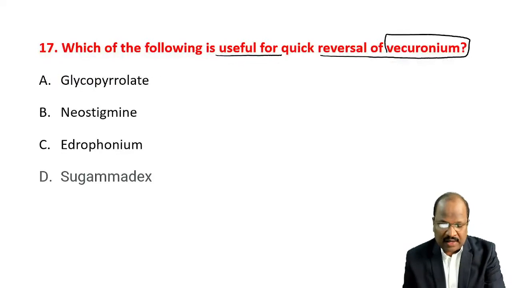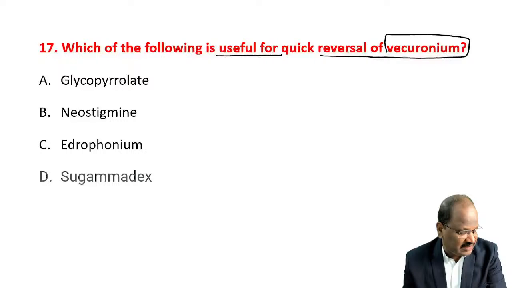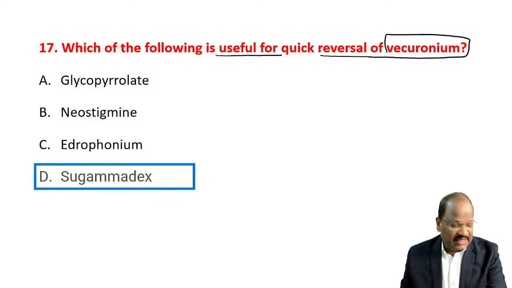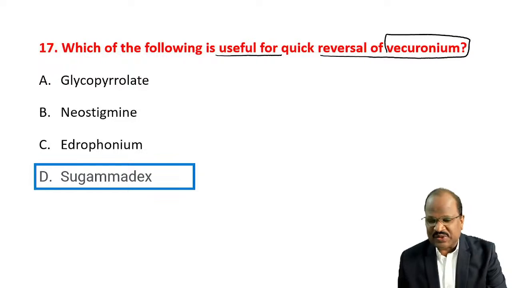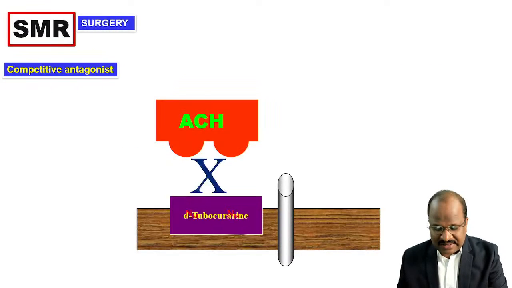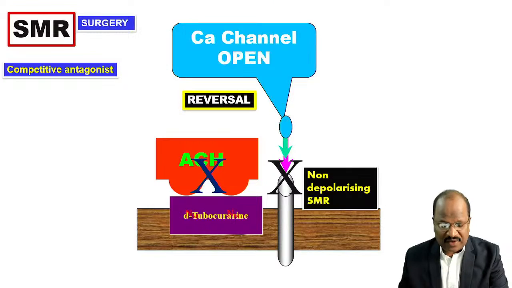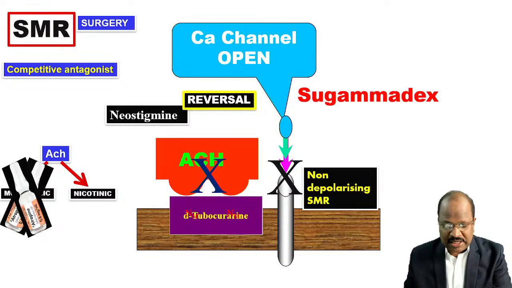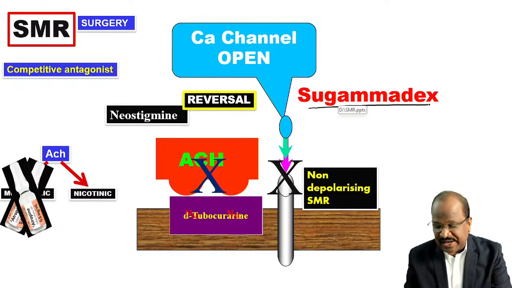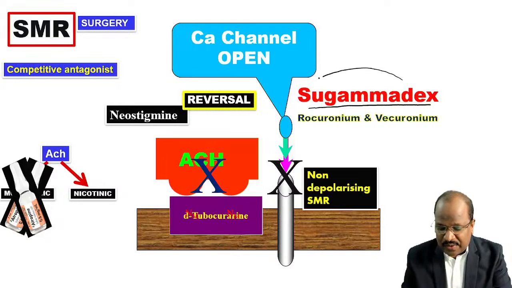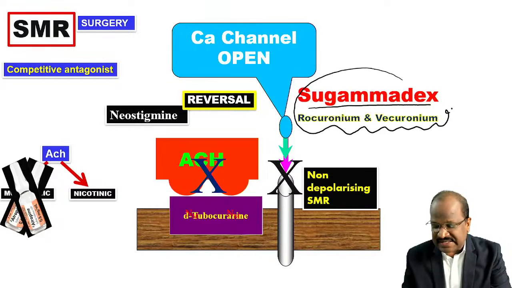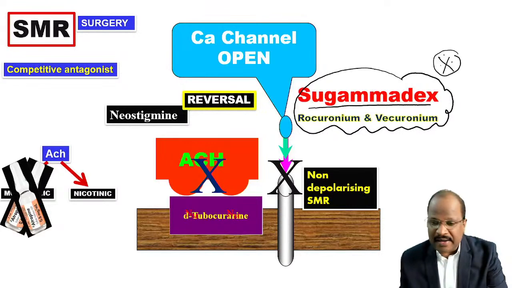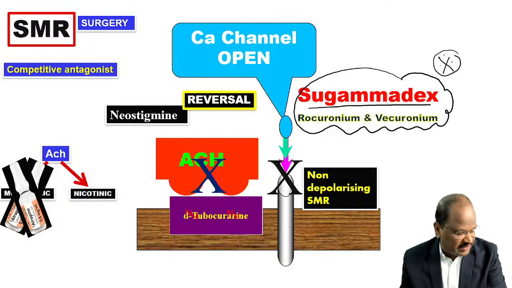Now look at this. Which of the following is useful in quick reversal? Yeah, good. All answered nicely. It is Sugammadex. This also we covered in a regular class. Normally, for reversal of muscle action, we go for neostigmine with atropine or glycopyrrolate, whereas Sugammadex is a special drug useful for reversal of vecuronium and rocuronium. This we discussed in our regular class. So vecuronium and rocuronium can be rapidly reversed by Sugammadex. This was in the regular class notes.